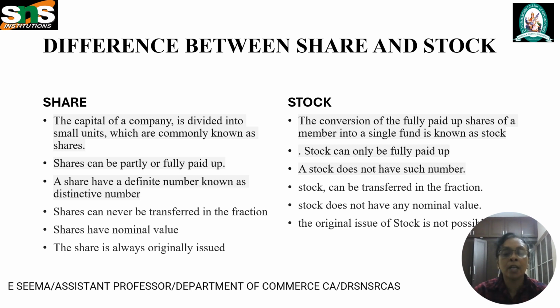So a share is issued capital divided into small units, which is known as share, and stock means the conversion of fully paid shares of a member into a single fund, a bundle of shares, known as stock. Stock can be only fully paid, but shares can be fully or partly paid. And these are all the main differences between share and stock.